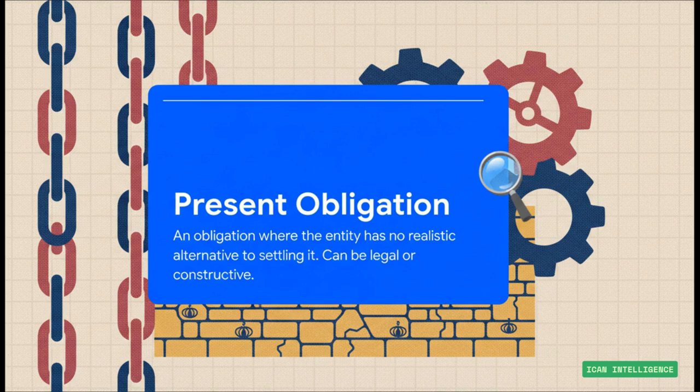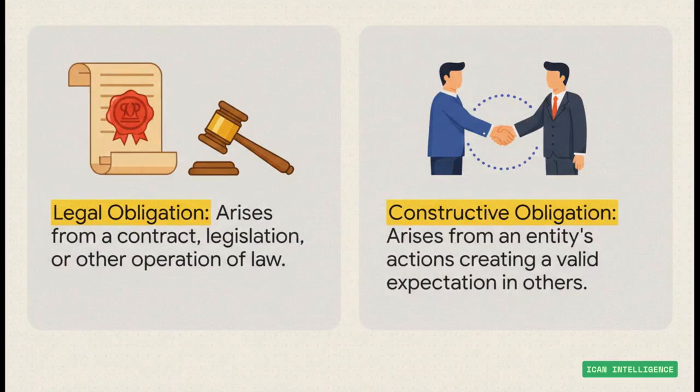The magic words are no realistic alternative. You're essentially trapped, and this obligation can come in 2 flavors. So a legal one, that's the easy part. It's written down in a contract or a law. But the one that trips everyone up, the one examiners love to test, is the constructive obligation. This is a duty that you've created yourself through your own actions and behavior.